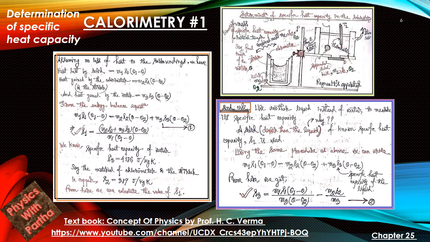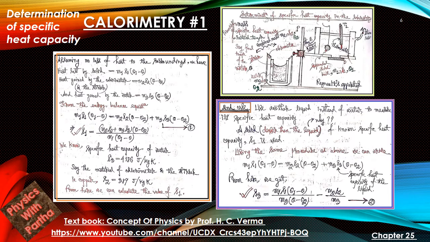Then we can calculate s1, the specific heat of the immersed solid ball. For a specific case, we take the specific heat of water as s3 equal to 4186 joule per kilogram per Kelvin. If the calorimeter material is copper, the specific heat would be 389 joule per kilogram per Kelvin. Then we can calculate s1 if we know the masses.